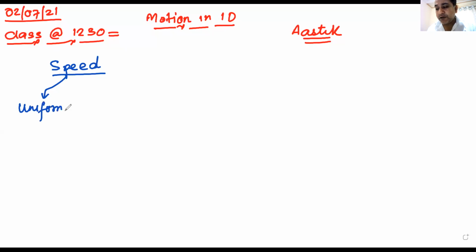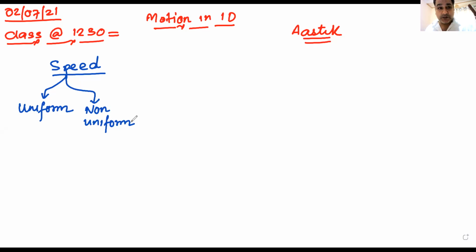What was uniform speed? The first type of speed was uniform speed. If a body covers equal distances in equal intervals of time, we call it uniform speed. If the speed is constant with time, does not change with time, we call it uniform speed. Equal distances, correct Santosh, in equal intervals of time.